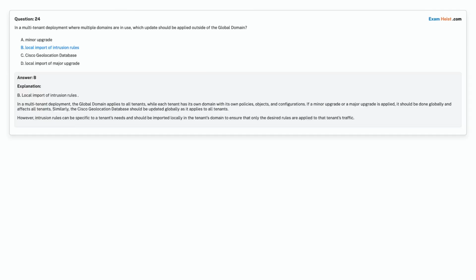Correct answer is option B. Local import of intrusion rules.